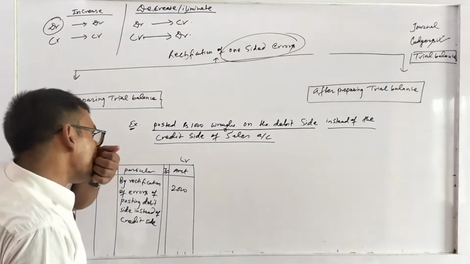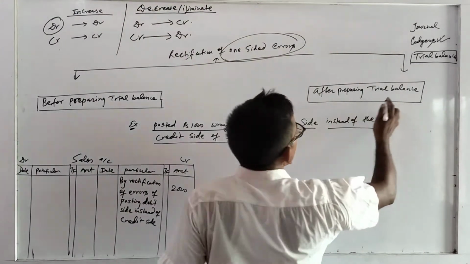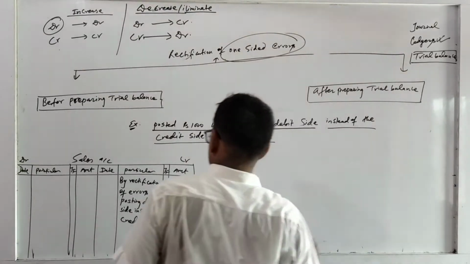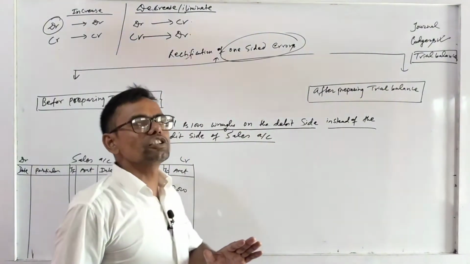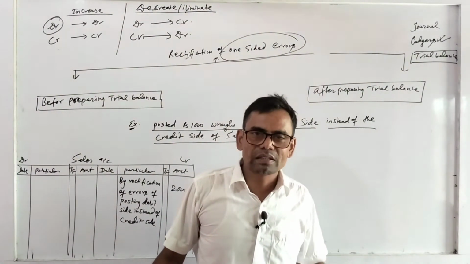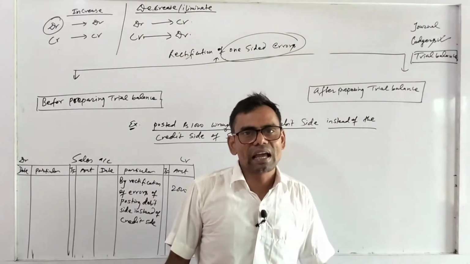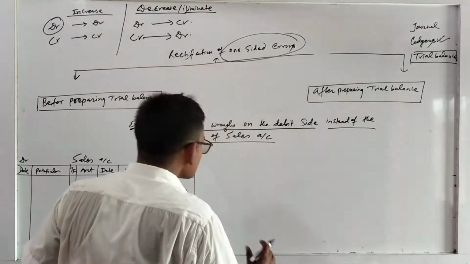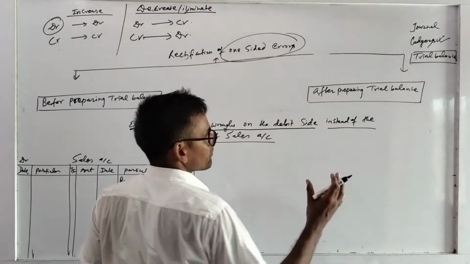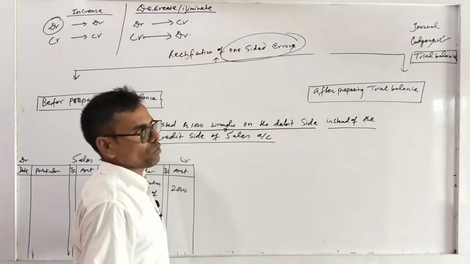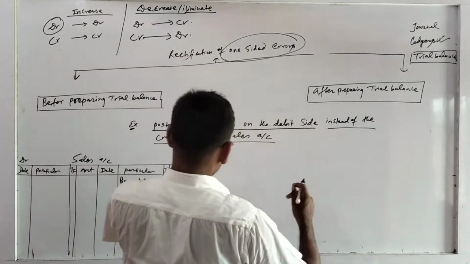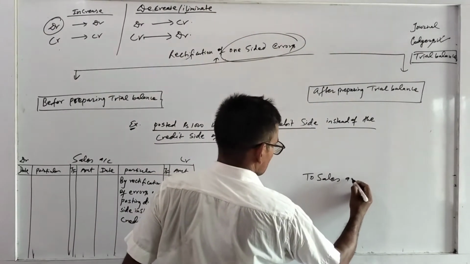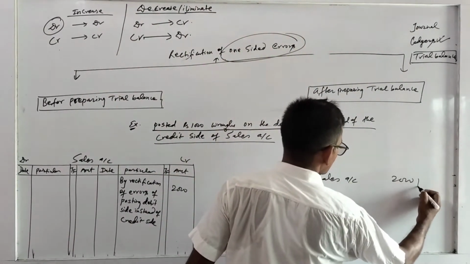But if you find the same mistake after preparing the trial balance, it means the ledger is already closed, the trial balance is opened, and a suspense account has been created. Therefore you have to prepare a suspense account. And how? You see here, sales account should be credited by how much? 2000.